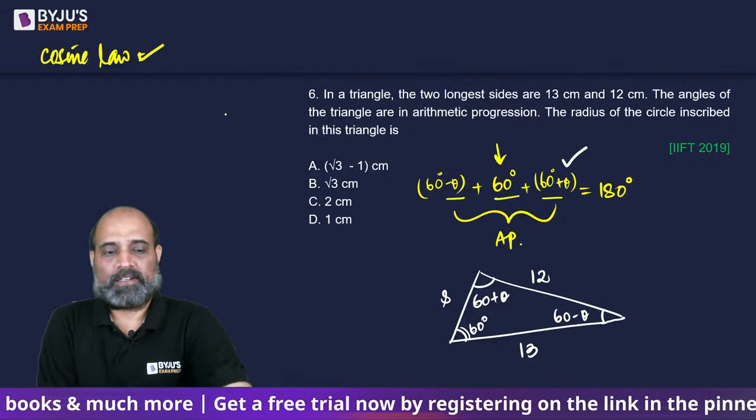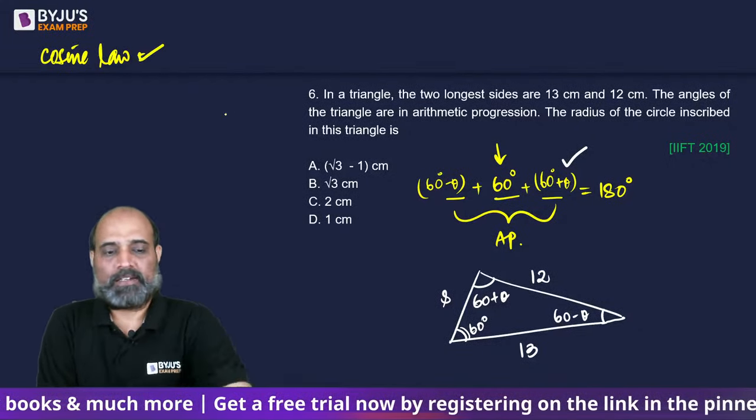If you look closely here, we know everything. We don't know the value of C, which we will be able to calculate from here, right? So cos B, that is cos 60 degrees, is going to be A square plus C square minus B square upon twice AC.